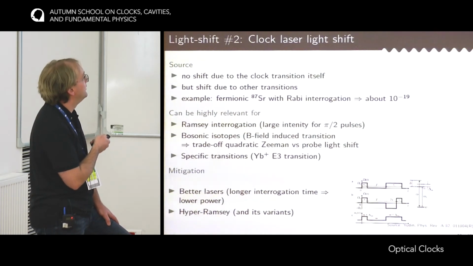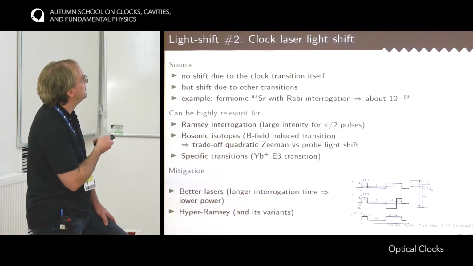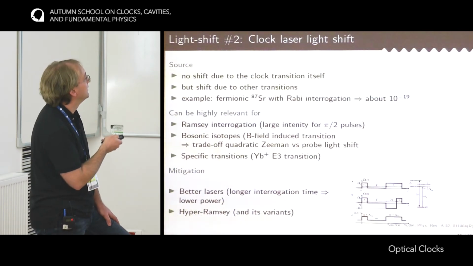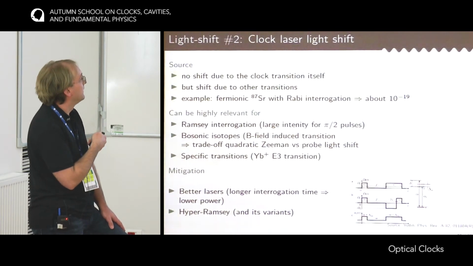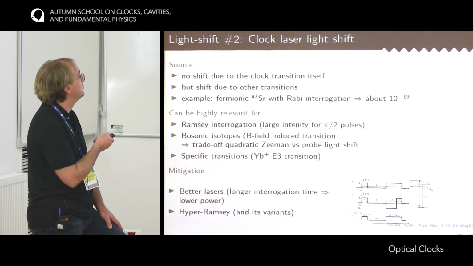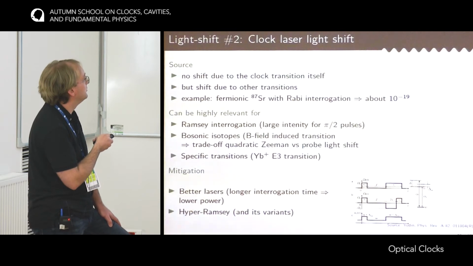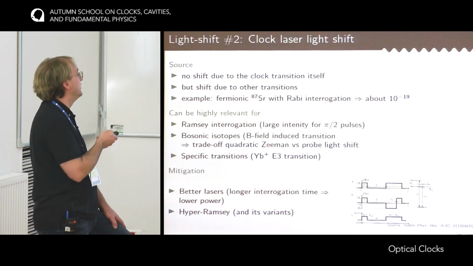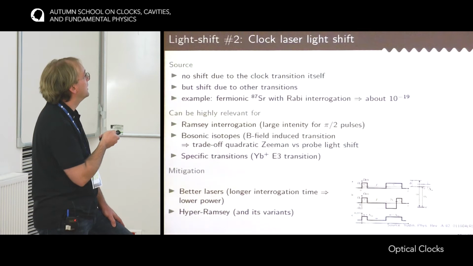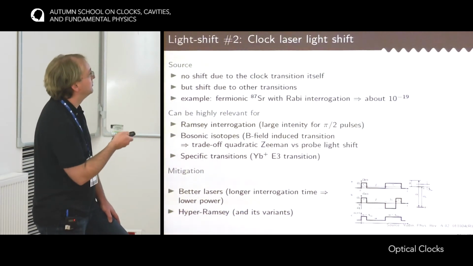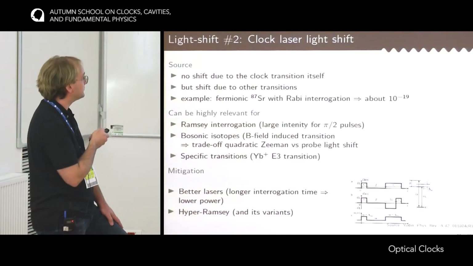The other case where this shift has to be considered is for bosonic isotopes. Bosonic isotopes have zero nuclear spin, so there is no hyperfine interaction to drive the transition. But it's still possible to probe the clock transition by inducing a finite lifetime for the clock transition with a B field. But the strength of this transition induced by the B field is still limited, and so you need quite a large amount of power in order to observe the clock transition. So in the end, there is a kind of trade-off between the magnitude of the B field and the light shift, the intensity of the light that you are willing to put on the atoms.